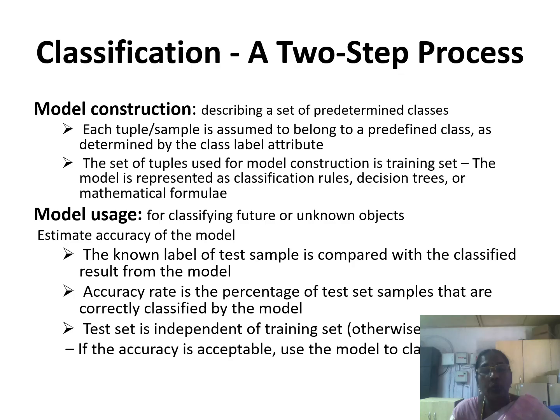Model usage means determining the accuracy of the model. The known label of the test sample is compared with the classified result from the model. That is most important. The accuracy rate is the percentage of test set samples that are correctly classified by the model. Here we give only the test set as input to determine the accuracy of the model already built. The test set must be independent of the training data set in order to determine the accuracy of the model.